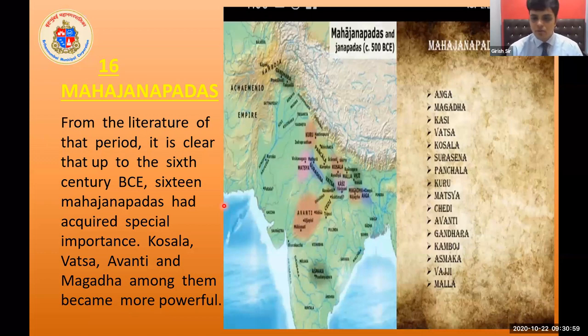From the books, from the Sanskrit, Ardhamagadhi and Pali literature, and the Buddhist and Jaina texts, if we read them, we come to know that there were around 16 Mahajanapadas which acquired special importance. 4 of them were very important, which we are going to learn in this chapter: Kosla, Vatsa, Avanti and Magadha. Among them, Magadha became the most powerful.